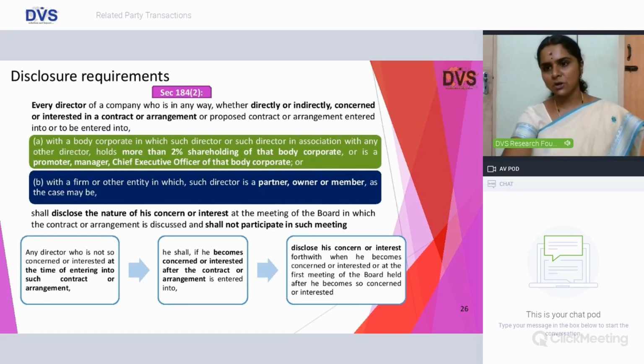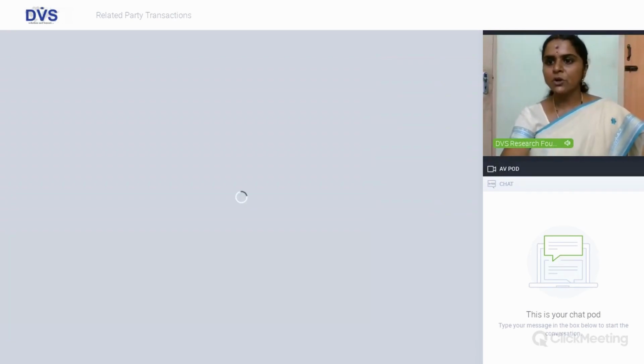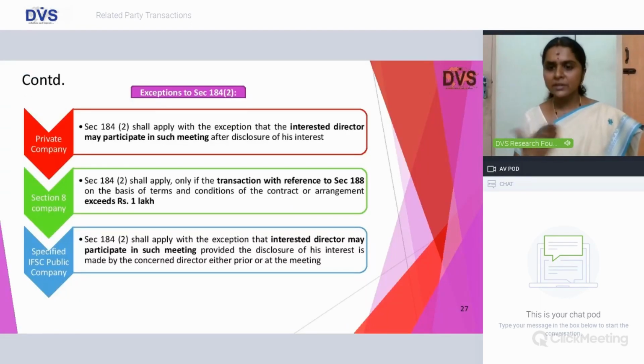He shall disclose the nature of his concern or interest at the meeting of the board in which such contract or arrangement is being discussed and shall not participate in the meeting, which is very important. Or at the time of entering into the contract, if he was not interested, but subsequently becomes interested in such particular contract or arrangement, then he shall disclose in the first meeting of the board held after he becomes so interested in such contract or arrangement.